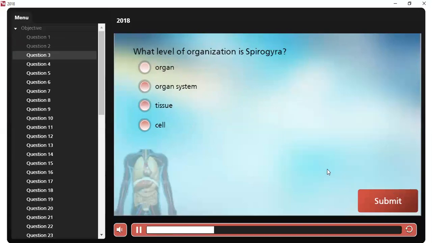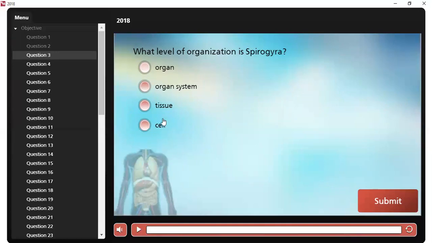Now, question 3. Which level of organization is Spirogyra? Now it will be cell.